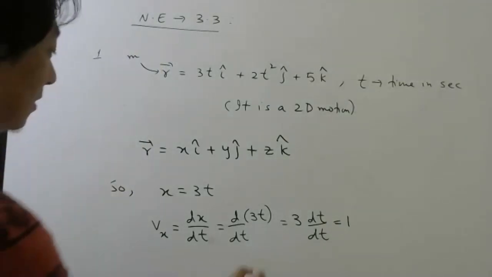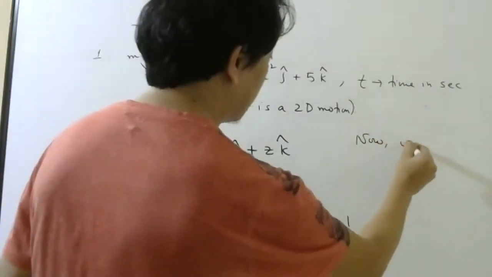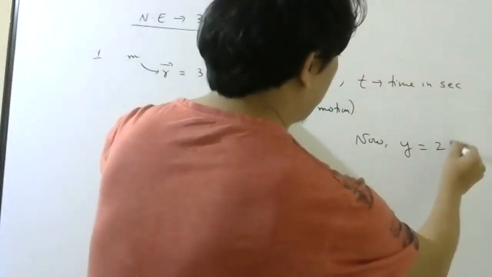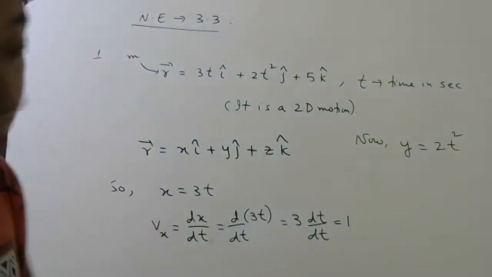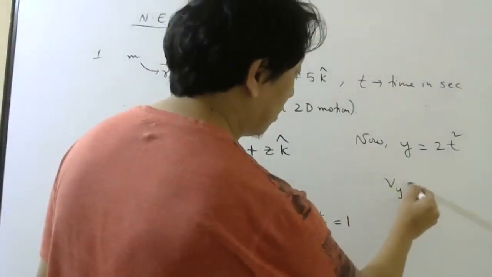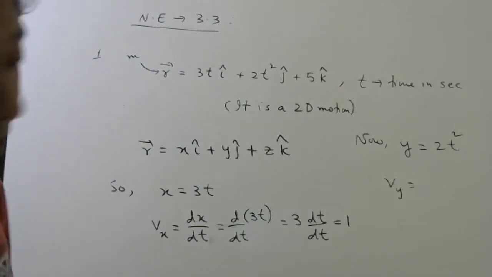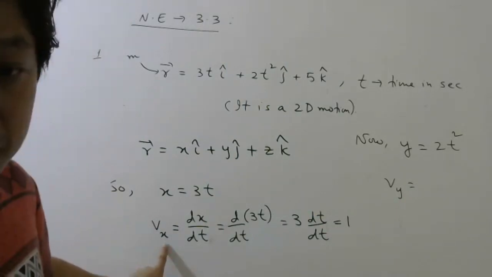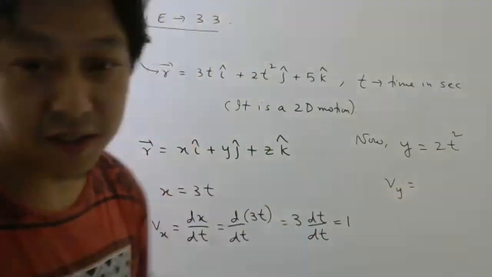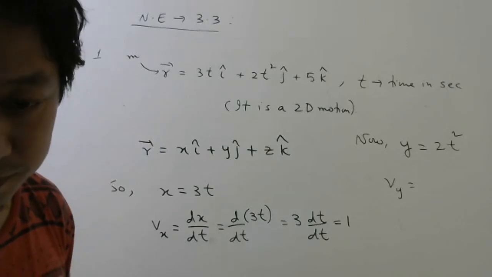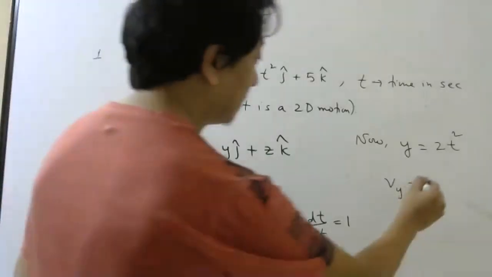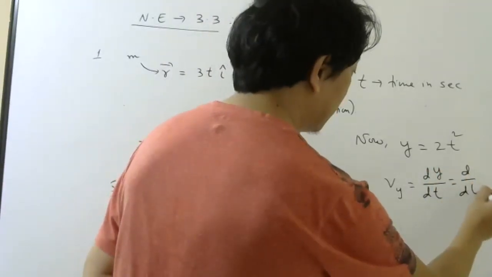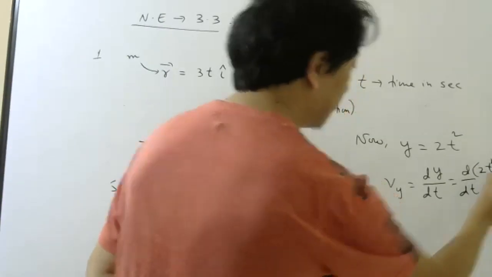We came to know. Now, what is your Y coordinate? It is 2t square. So what is your Vy? Vy means the Y component of velocity. How will I write this? Tell me quickly. One formula you give, just like I wrote Vx as dx by dt. Formula I am asking, not the answer. dy by dt. Then this will be d by dt of 2t square.